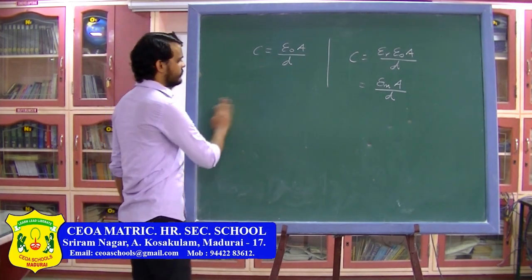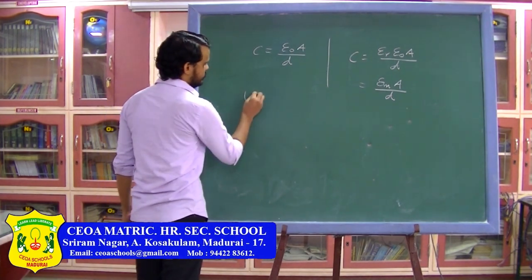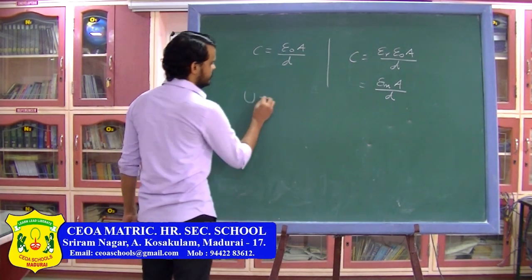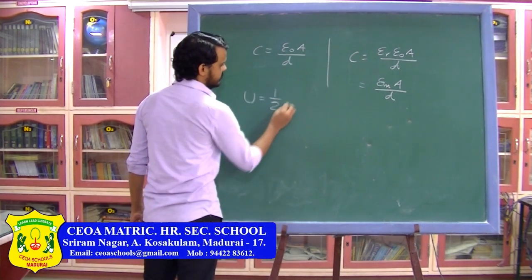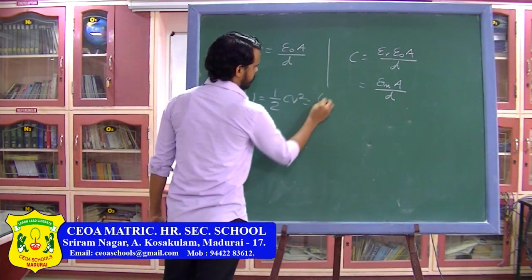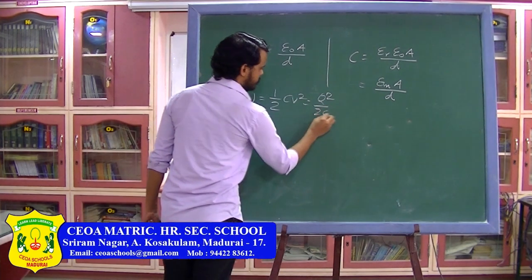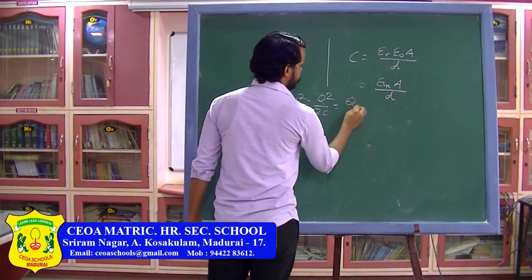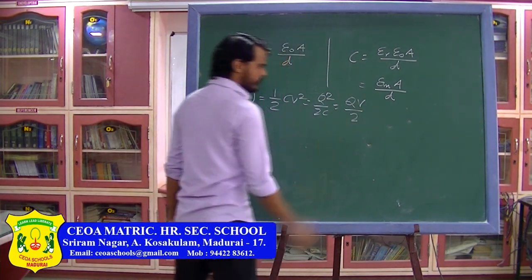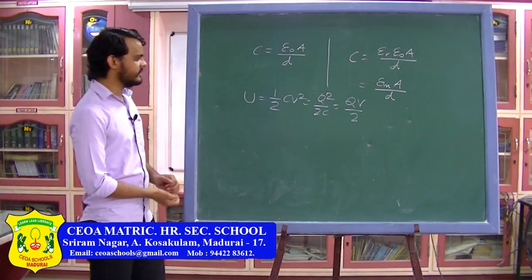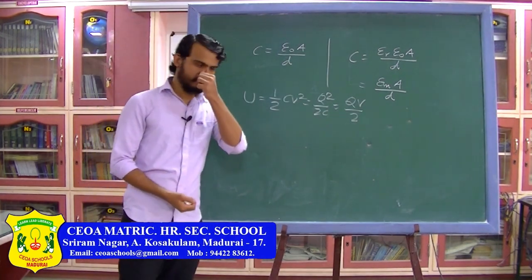Next, we found the potential energy stored in the capacitor. Potential energy stored in the capacitor can be written as half CV square, or Q square by 2C, or it can be written as Q into V divided by 2. So depending on what is given in the question, you can use one of the formulas.